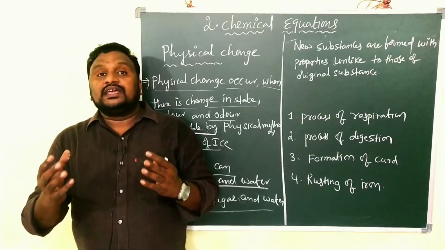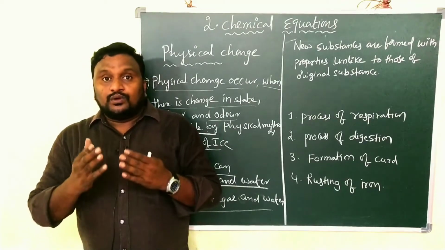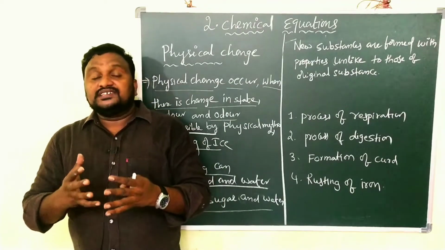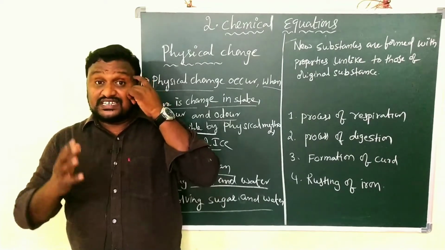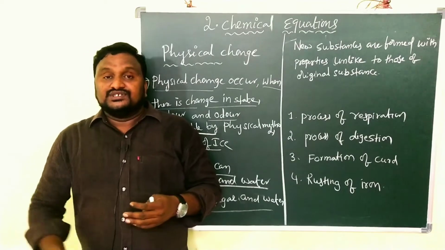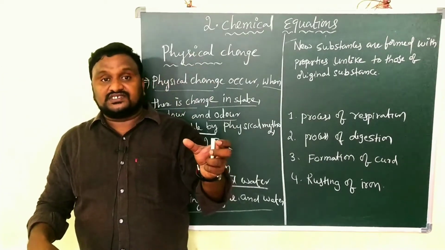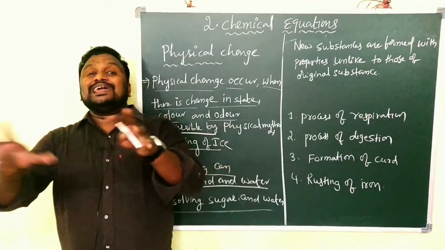For example, we have taken any two substances. Clear? When there is some reaction between the two substances, we get some other compounds or other substances. So these newly formed substances and the original substances have unlike properties.